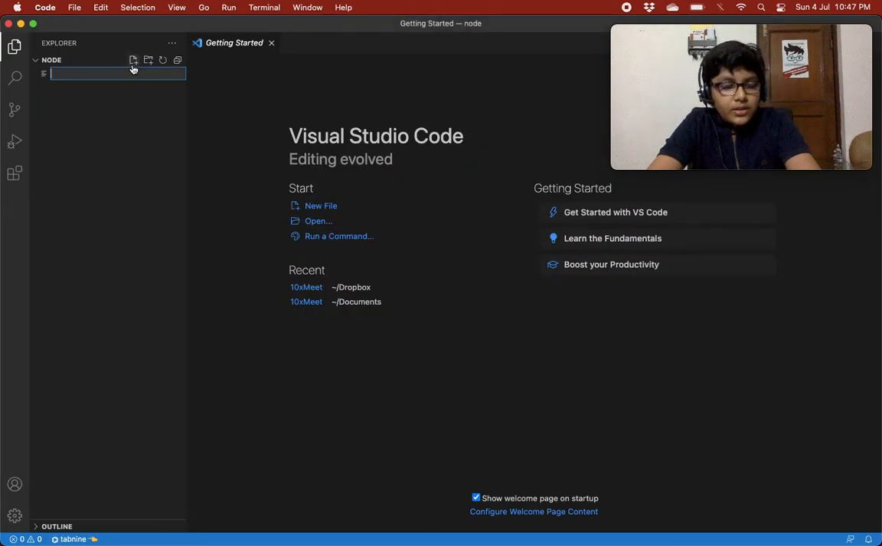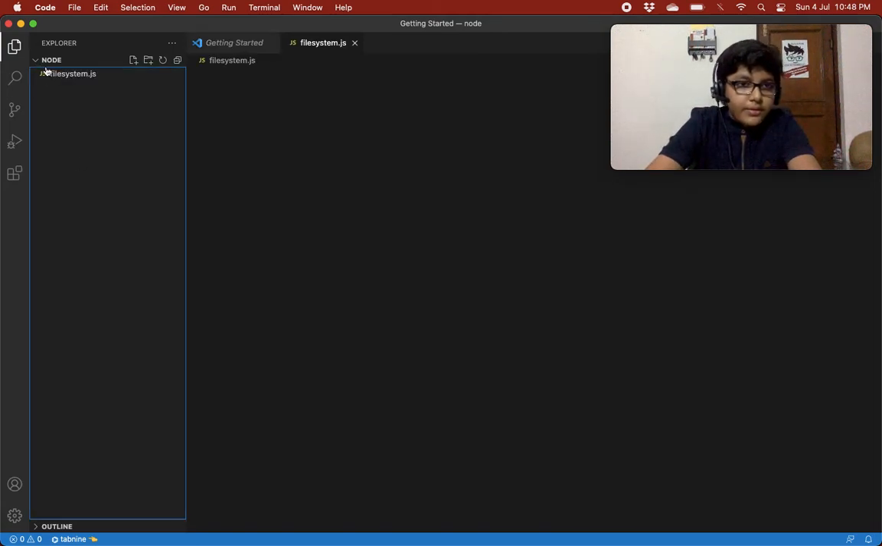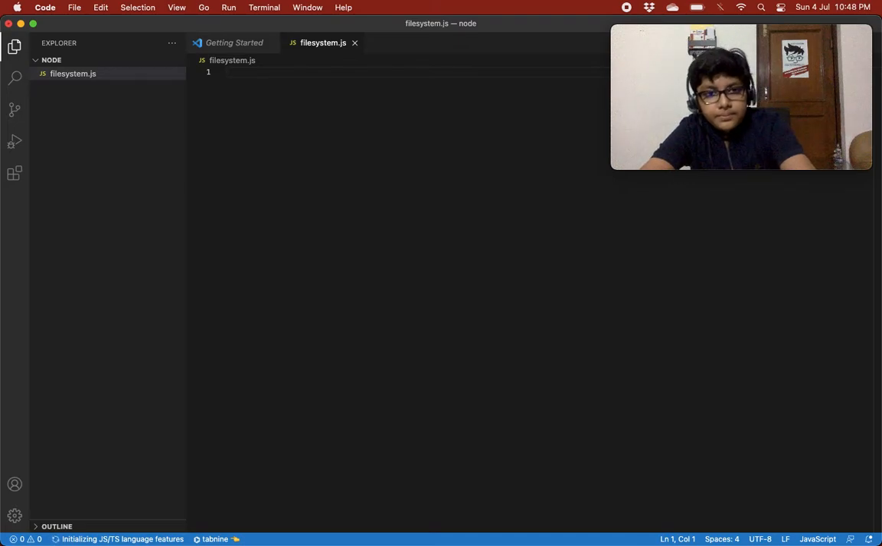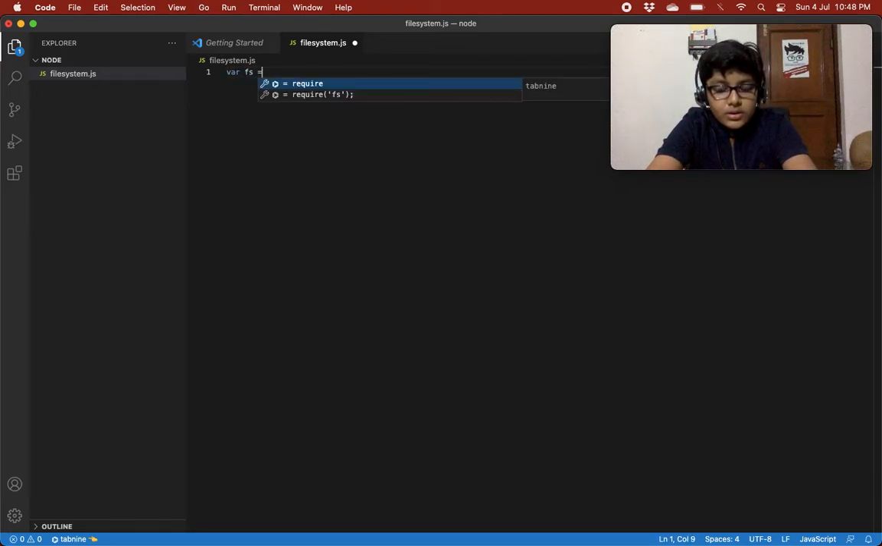So here we have an empty node folder. Let's create a file in here. Let's name this file system.js. So here we have a file system.js. We don't need an HTTP server right now, so let's just import the fs module. Variable fs is equal to require fs. Okay, save this.